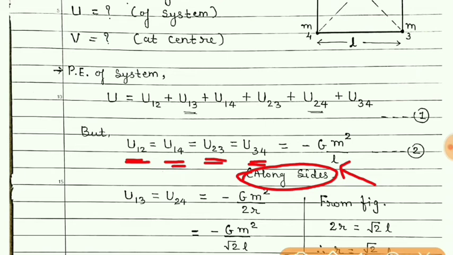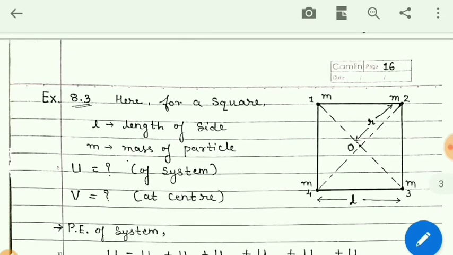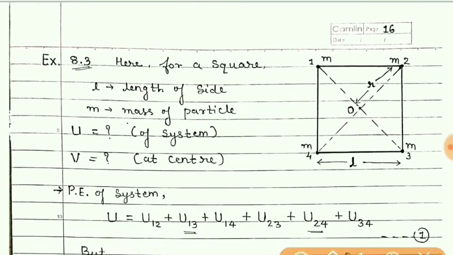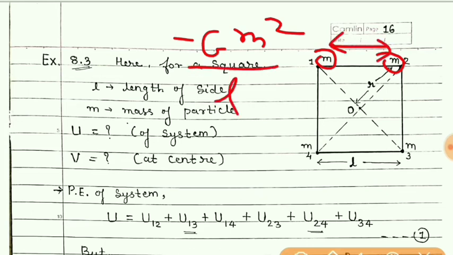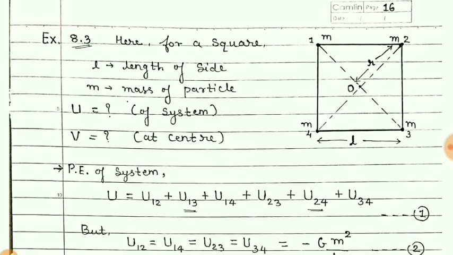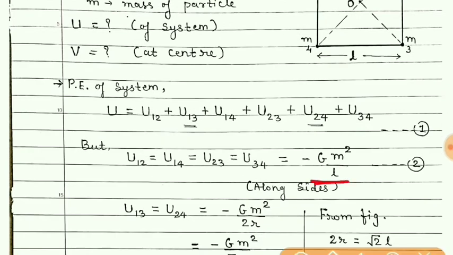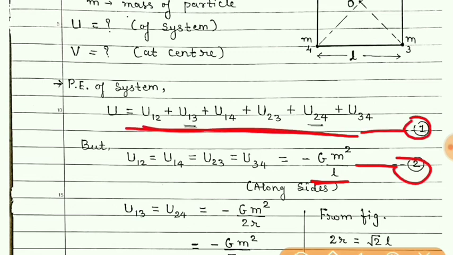The gravitational potential energy for a pair along the side is negative of G m1 into m2, that is m square, and upon the distance between them, L. So I have written this. Let us give this equation number 2 and this summation of all the potential energy as equation number 1.